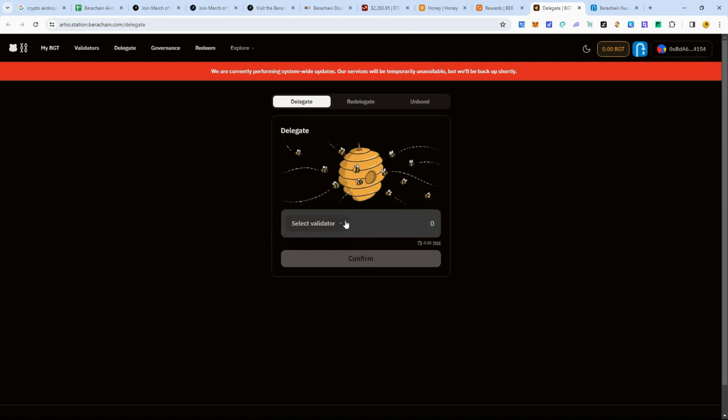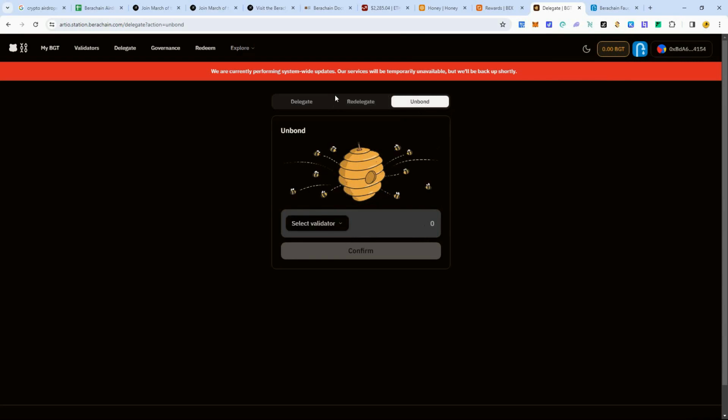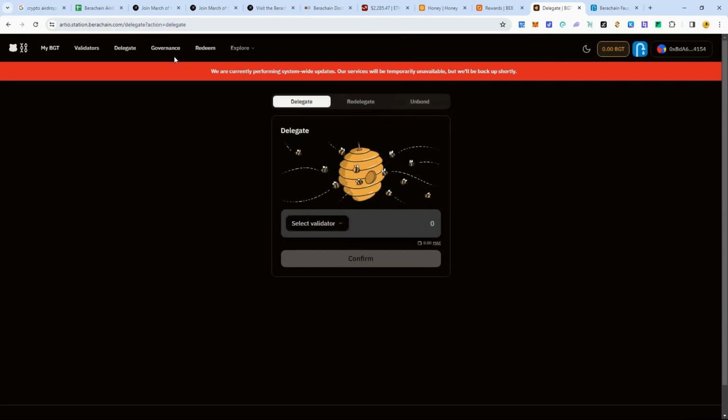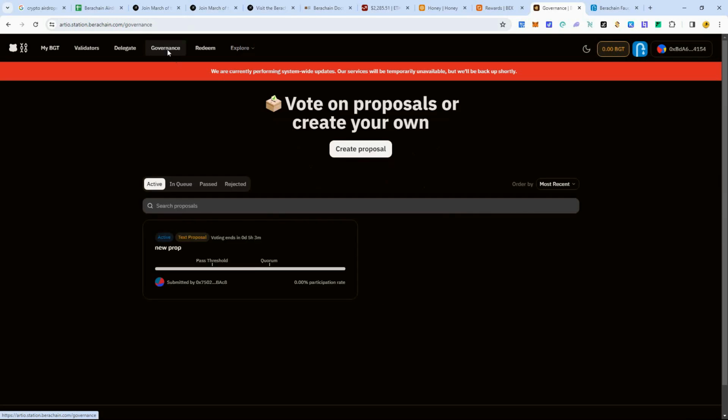Okay, just like on Pulse Chain, people have this. So you would select a validator here in the list, and after that, you would just delegate some BGT to that. And after you delegate it, you can undelegate it as well, and you can unbond, which basically gets your BGT back. But then once you do that, you can come over here to the governance, and you can vote in these proposals.